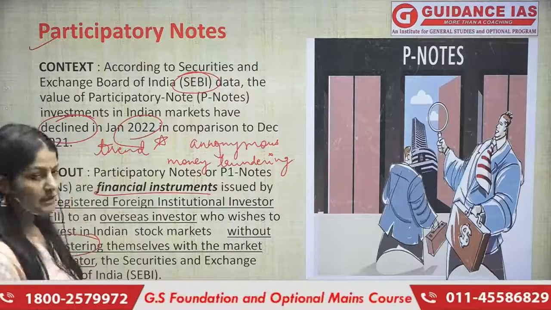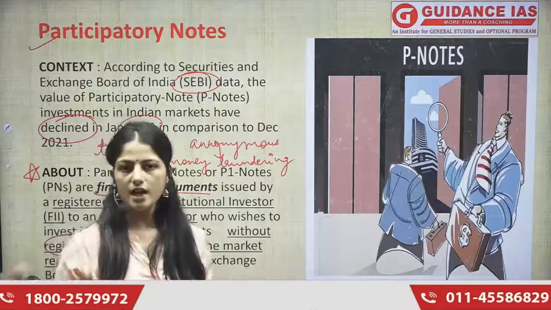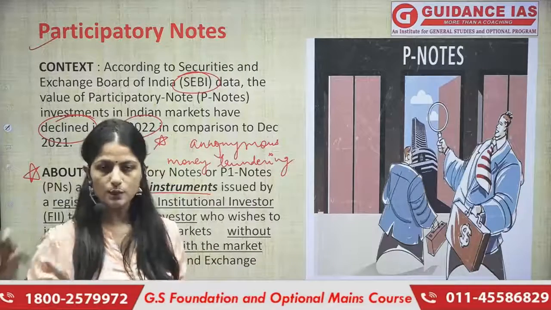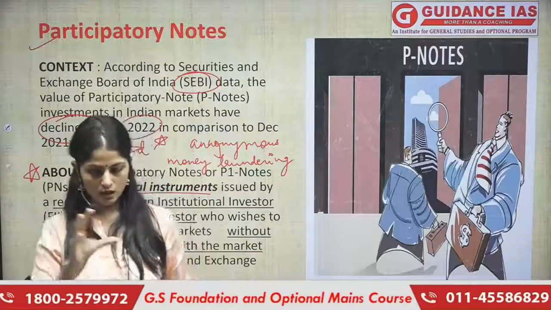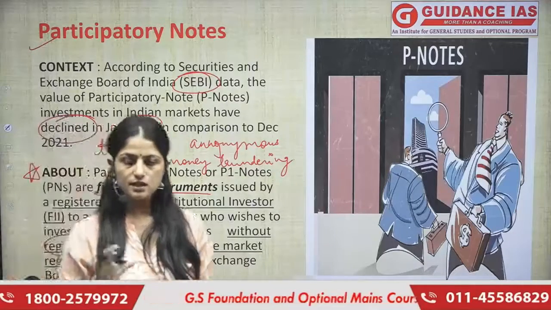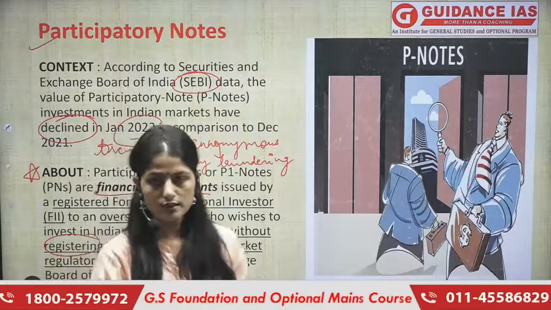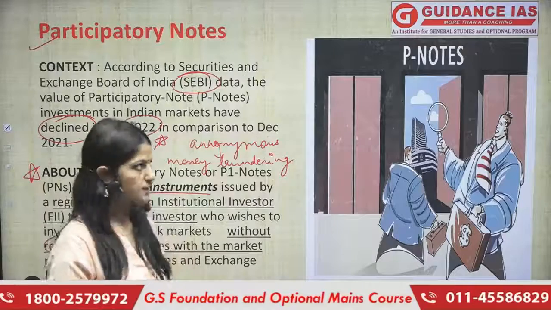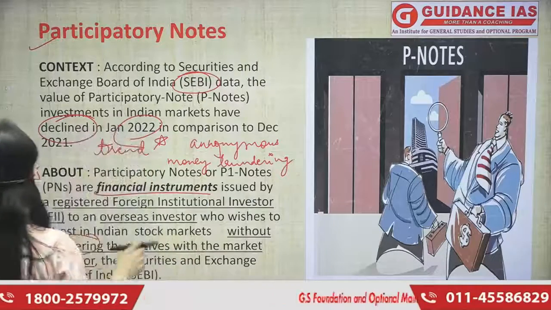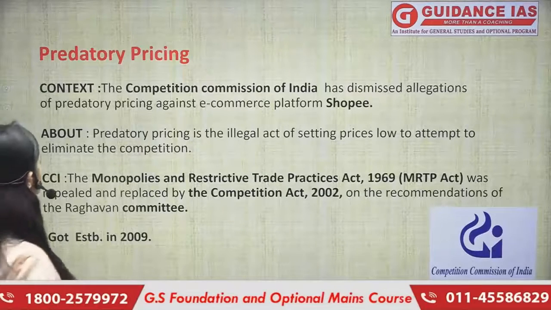We've also read about participatory notes, wherein I've told you that there is an investor, an FII, and a company from where that foreign investor wants to take some share. Through using that platform of FIIs, he will purchase the share without getting himself registered somewhere, right? But again, there are certain challenges associated with this. That is why it keeps coming in the news also. Moving ahead with the next topic, which is predatory pricing.